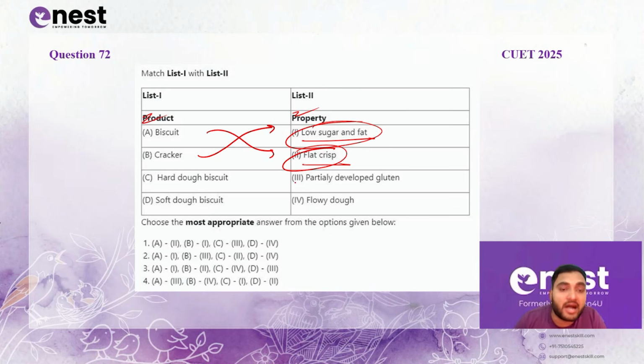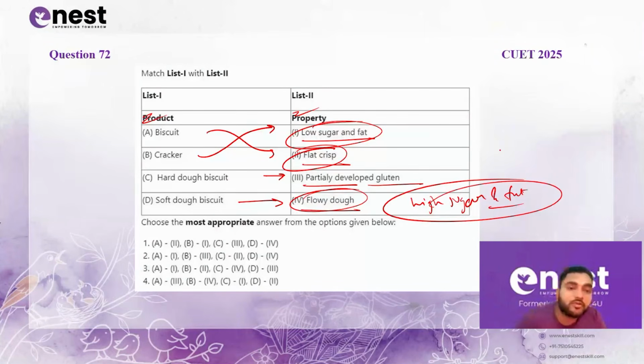If we talk about the hard dough biscuit, gluten, and in the soft dough biscuit you have fluido, because it contains high sugar and fat. Okay, so if we go with the right options which we have matched, A for 2, B for 1, C for 3, D for 4. So first is the right option for this question.